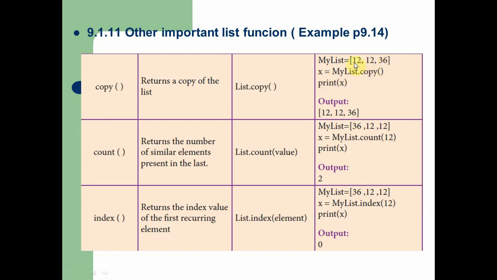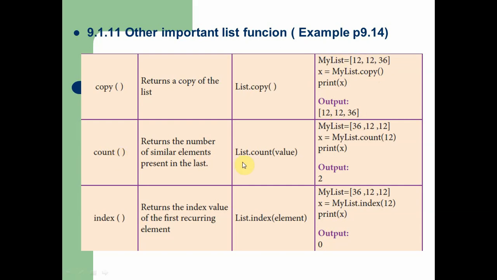Then this copy function copies all the elements of my list and stores them in the variable x. So when you try to print the x value, you can see 12, 12, 36. So actually this 12, 12, 36 is stored in the variable my list. In the same way, the count function is used to count the number of elements.